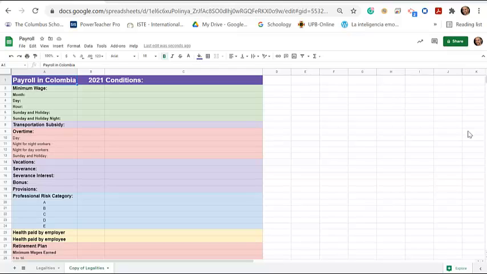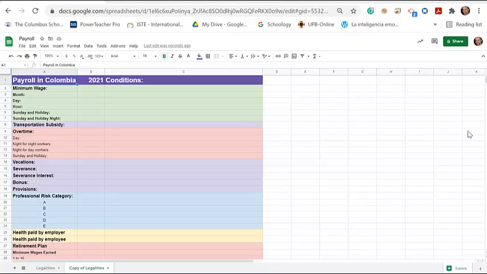Okay, so today we're going to learn all the elements we need to consider for the payroll in Colombia. So please first download the file that is in Schoology. It's going to look like this. It's an empty file, I mean, it's only the skeleton. This is what we need to fill in, and we're going to do it together.